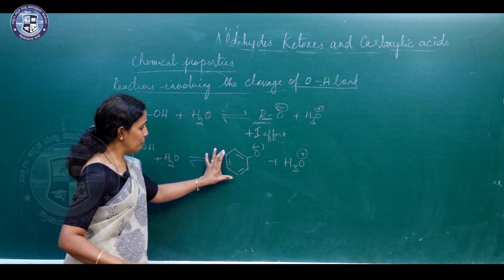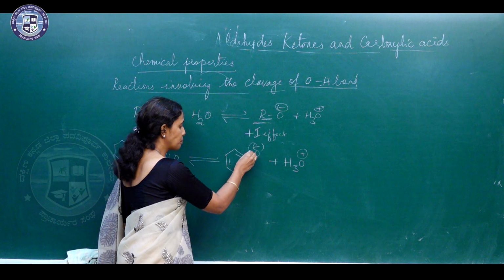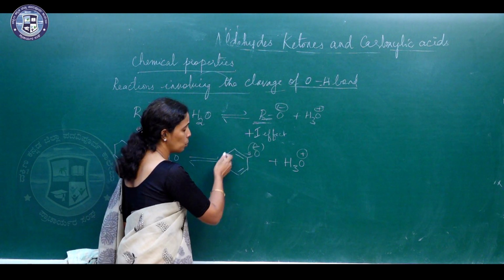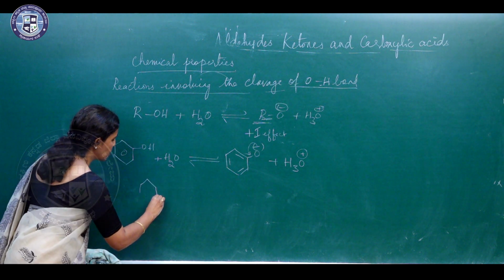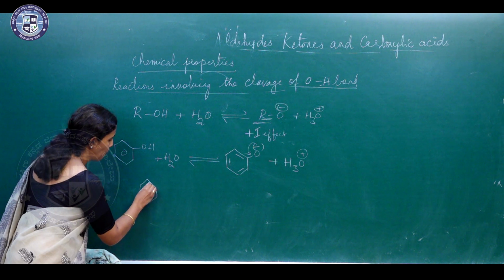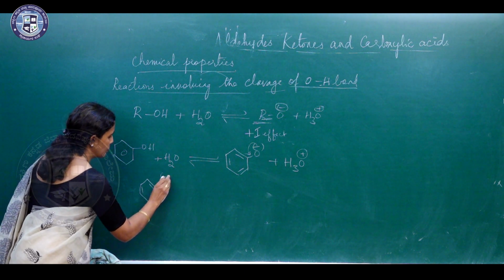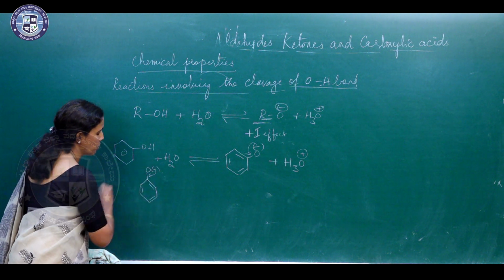Here the benzene ring is electron withdrawing. So, the negative charge on the oxygen atom can be delocalized in the benzene ring. So, you can write different resonating structures for it. Take it here. So, the negative charge shifts here.